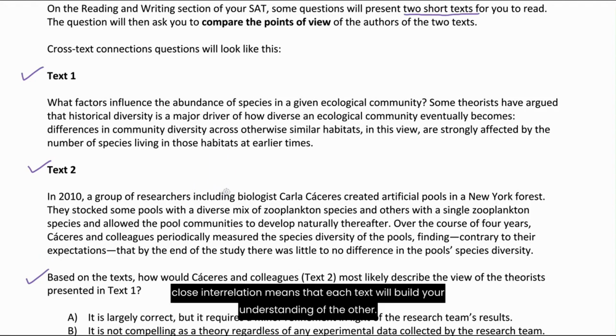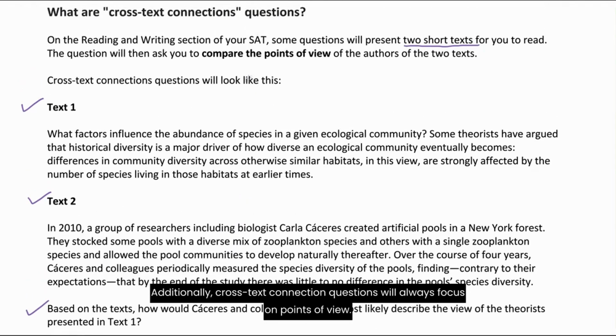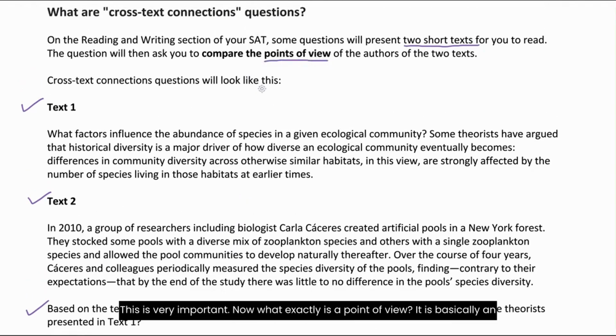And this close interrelation means that each text will build your understanding of the other. Additionally, cross-text connection questions will always focus on points of view. This is very important. Now, what exactly is a point of view? It is basically an opinion or perspective of a person. In the context of the SAT, the opinion that we are looking at is that of the author of the passage or that of specific individuals named in the passage.